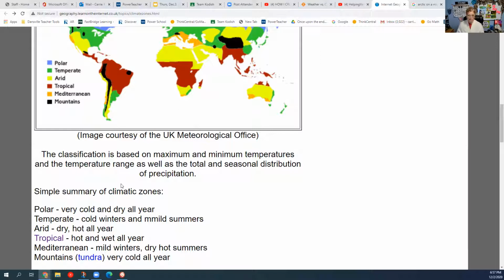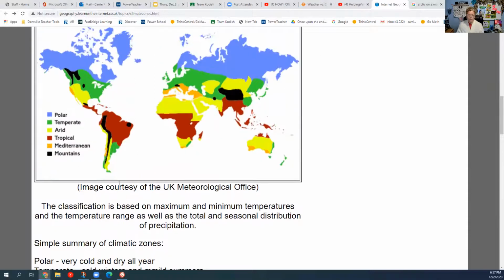And then the mountains, of course, are very cold all year because those are raised above the ground. And those are the really big mountains, just not like Michigan mountains. These are the really big ones. And as you can see with black, those would be the areas that have mountains. So those would be really cold.